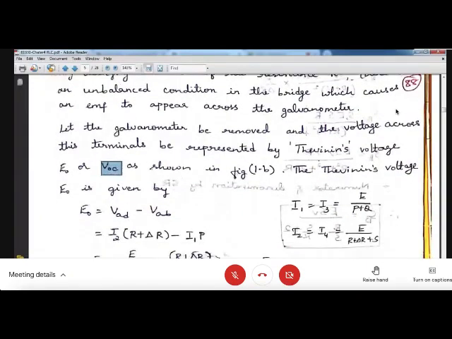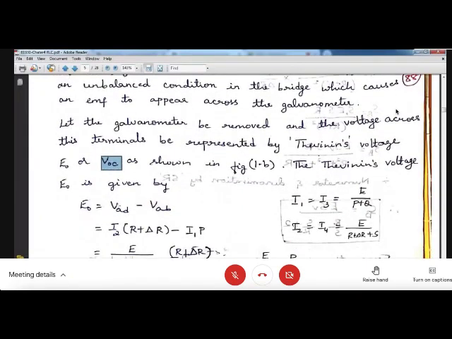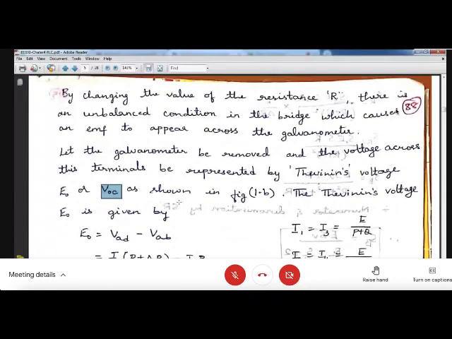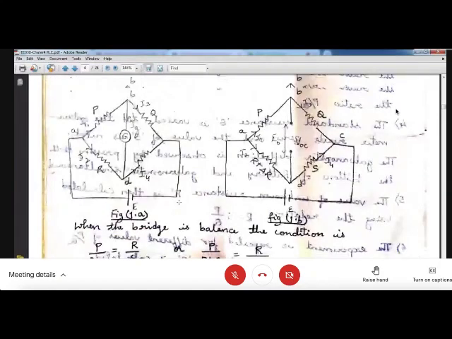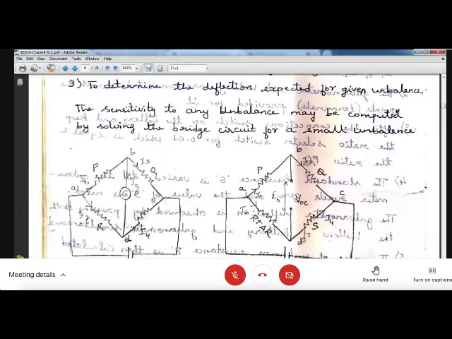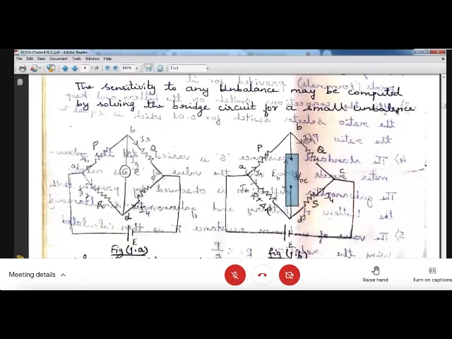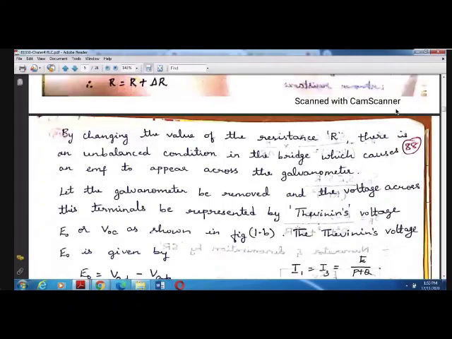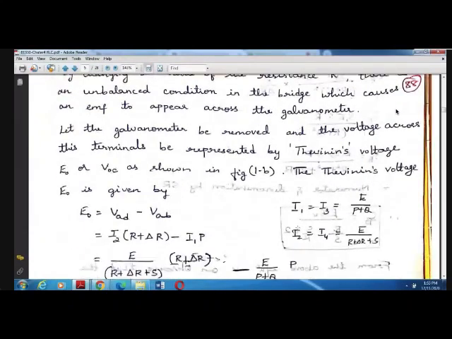So that is given by what? E naught is given by VAD minus VAB, which will give you the Thevenin's voltage, E naught.